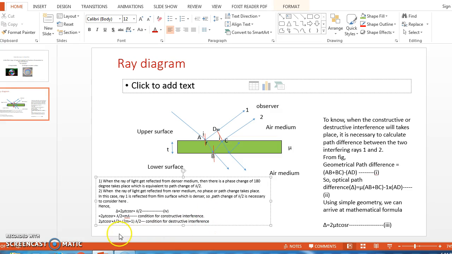On the other hand, if the path difference, that is 2 mu t cos r plus lambda by 2, is equal to an odd integral multiple of lambda by 2, then destructive interference will take place. So we have written here accordingly 2 mu t cos r plus lambda by 2 equal to 2m plus 1 lambda by 2. Again here m is an integer. So in this way one can find now when constructive interference is possible and when destructive interference is possible.